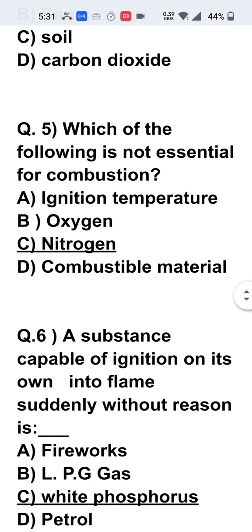Next, 5th question. Which of the following is not essential for combustion? For combustion, the combustible material should be there, like paper, LPG or petrol, something like that. And oxygen, that is in the air, plenty, it should be there. And you should have some fire before it starts burning, except some like phosphorus and sodium. Now the nitrogen which is in the air, it doesn't help in combustion. So the choice here for the question like which is not essential for combustion is nitrogen.